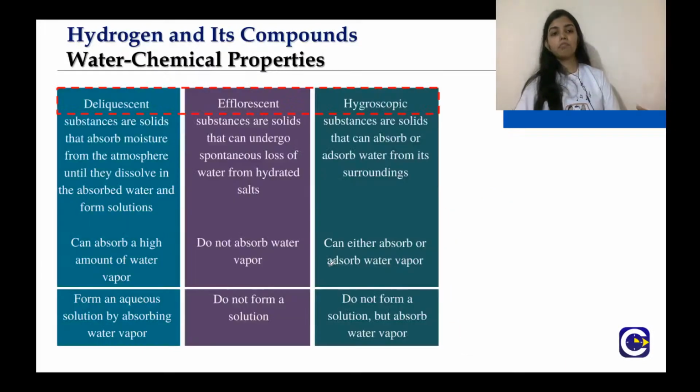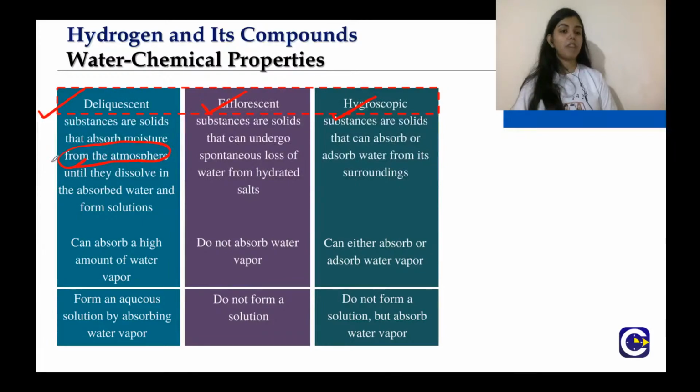Now we will study what are deliquescent, what are efflorescent and what are hygroscopic substances. See, study these properly. Basically we get confused between hygroscopic and deliquescent substances, so pay attention to this. Deliquescent substances are solids that absorb moisture from the atmosphere.